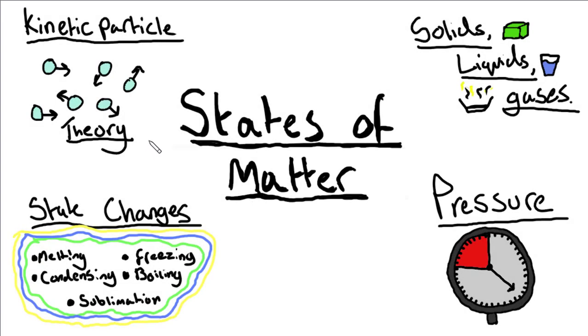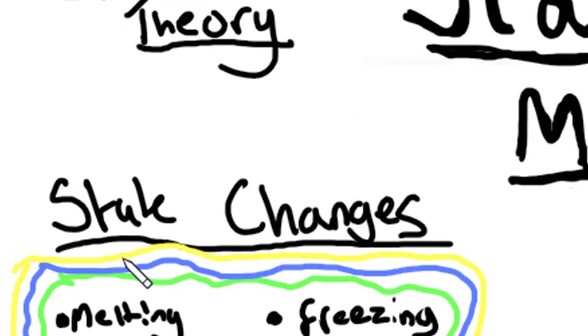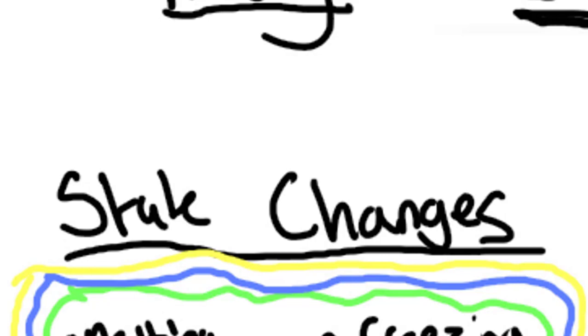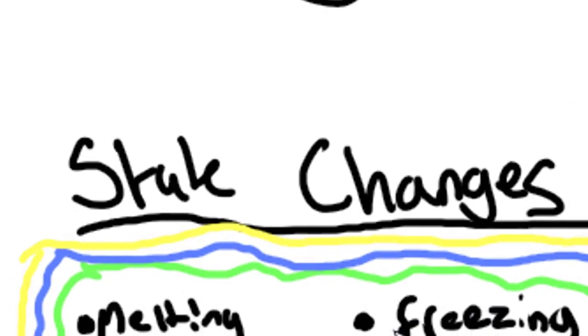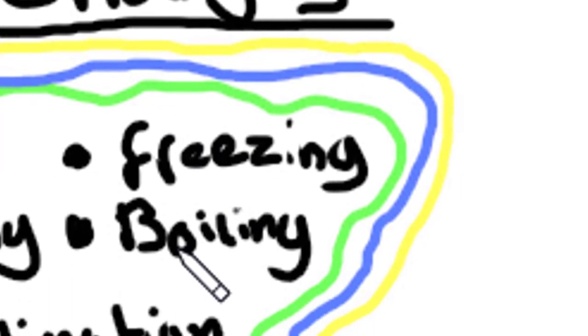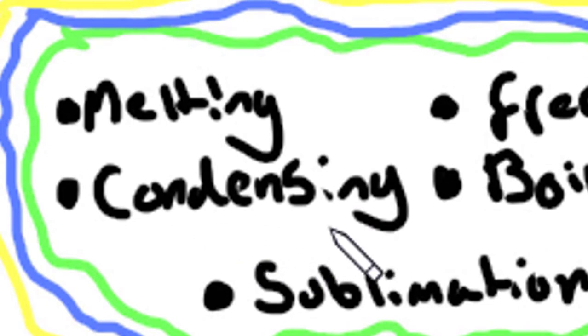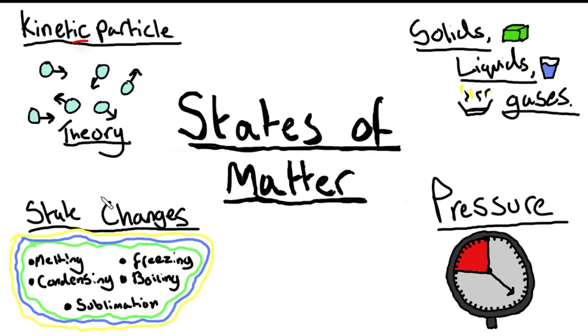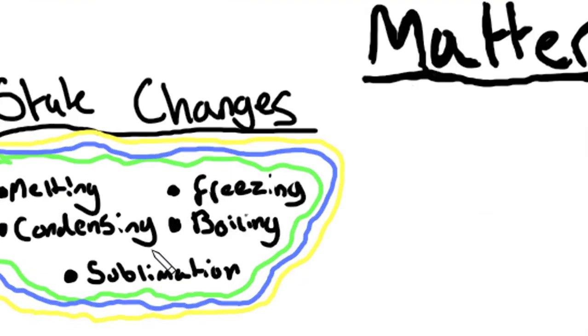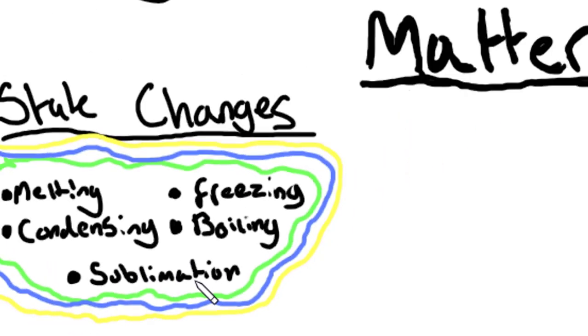So now that we've taken a look at the properties of solid, liquids and gases and why we have those properties, now we can consider the changes of state between these three states of matter. We all know about melting and freezing, boiling and possibly condensing, but now we're going to use kinetic particle theory to describe how these things occur. We'll also briefly discuss sublimation.